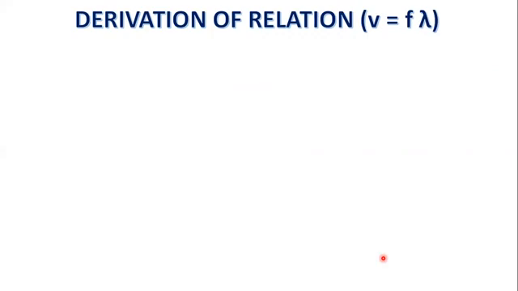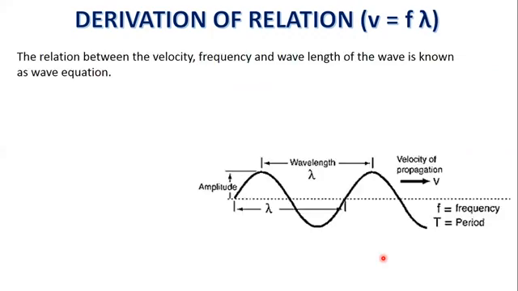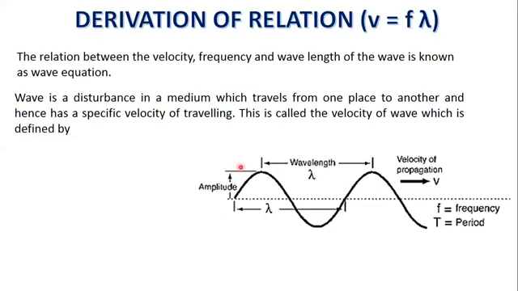Derivation of relation V is equal to F lambda. The relation between the velocity, frequency and wavelength of the wave is known as the wave equation. A wave is a disturbance in a medium which travels from one place to another, and hence has a specific velocity of traveling. This is called the velocity of the wave, which is defined by velocity is equal to distance divided by time. V is the symbol for velocity, D for distance and T for time.